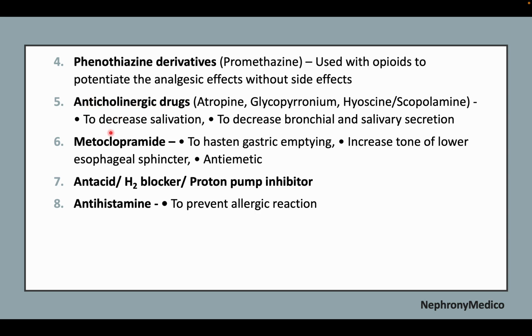Anticholinergic drugs are used to decrease salivation and to decrease bronchial and salivary secretion. Metoclopramide is used to hasten gastric emptying and increase the tone of the lower esophageal sphincter. It is also used as antiemetic. Antacid or H2 blocker or proton pump inhibitors are also used, and antihistamine is used to prevent allergic reaction.